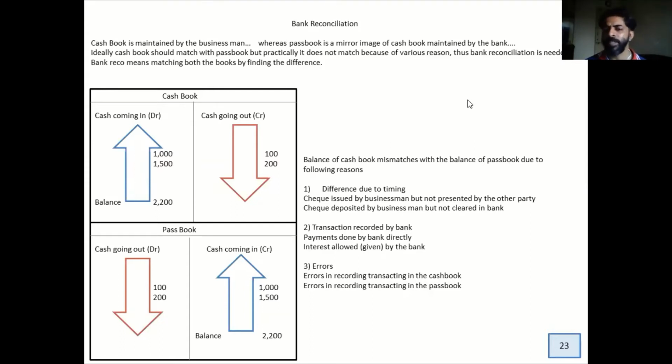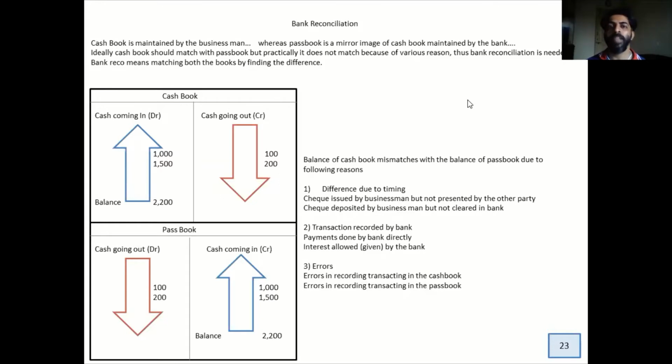The next one is transaction recorded by bank. A businessman can give a lot of standing instructions to the banker. One of these is paying the electricity bill or maybe the school fees. So at the end of the month, the banker will pay the electricity bill. The accountant will not know the amount unless the banker tells him, isn't it?